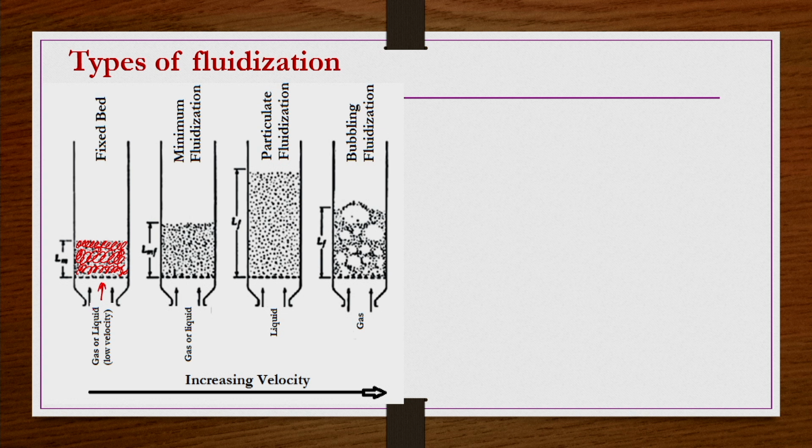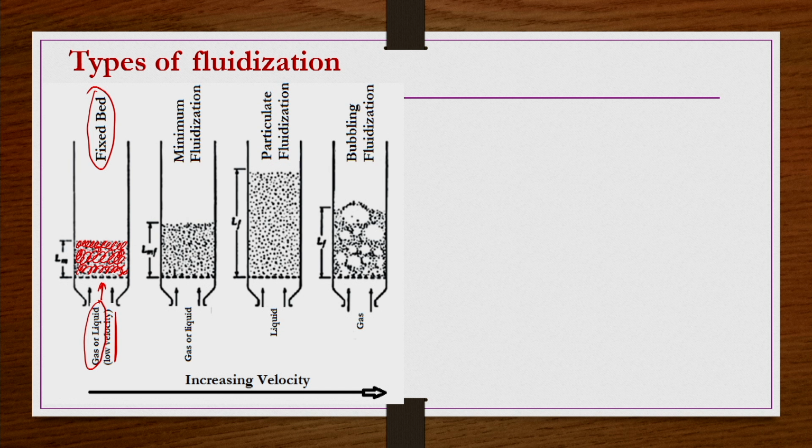But if the velocity of the fluidizing medium is low, whether the fluidizing medium is gas or liquid, it is not going to affect the packing structure of the bed. If the velocity is so low that the packing structure of the bed is not disturbed by the upcoming fluidizing medium, then we can say such situations are fixed bed conditions.